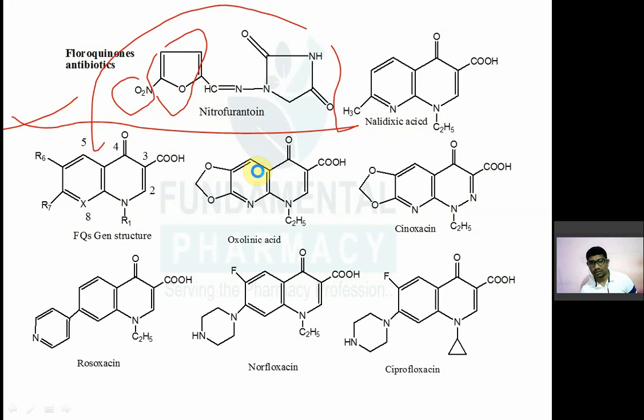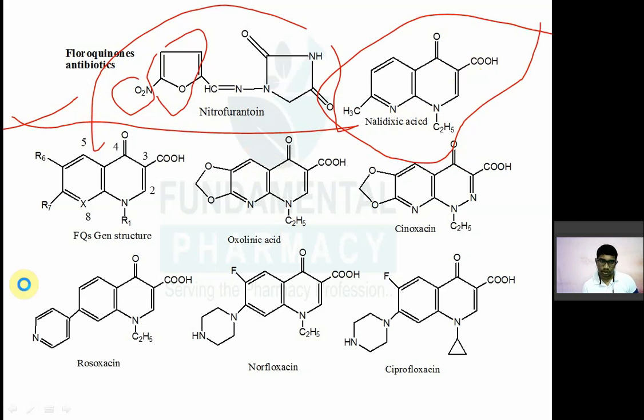Nalidixic acid is the first member of the quinolones. So here you see nalidixic acid. Now the general structure of quinolones, positions 1, 2, 3, 4, 1 and 8.